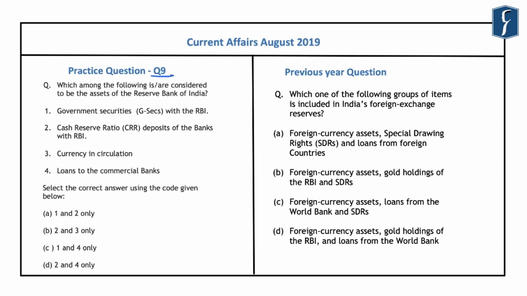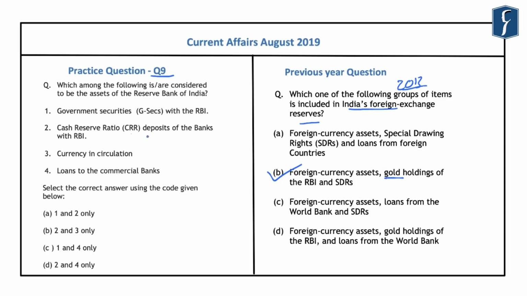Now, this question has been designed based on a previous year question which was asked in the year 2013. And this was related to India's foreign exchange reserves. And we note that India's foreign exchange reserves are continuously in the news. So this question read, which of the following groups of items is included in India's foreign exchange reserves? If you look at the options, these foreign exchange reserves include the foreign currency assets, gold holdings of the Reserve Bank of India, and the special drawing rights of the IMF. So B was the correct answer here.